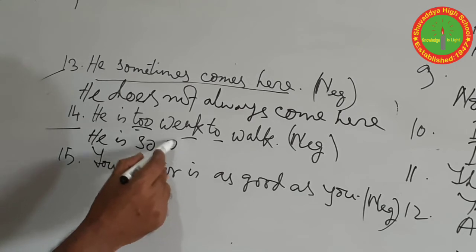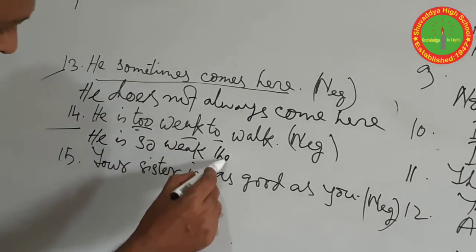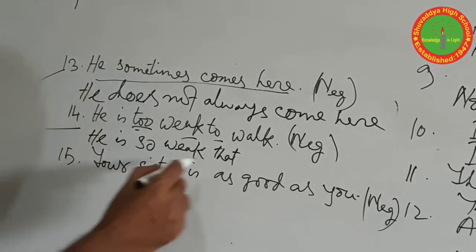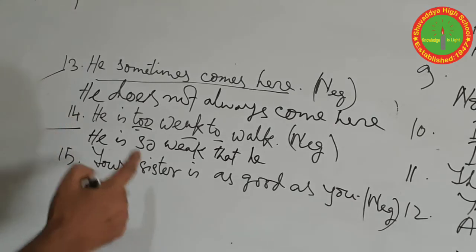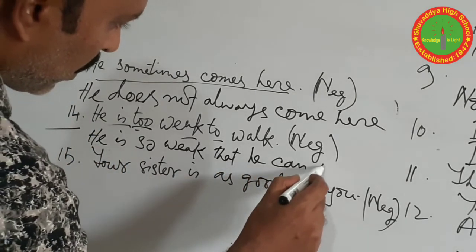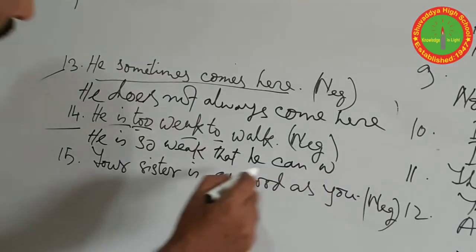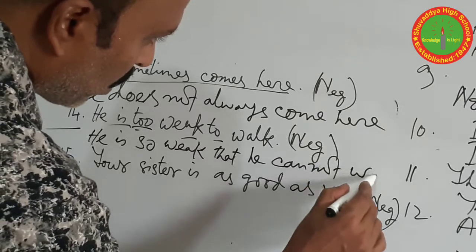He is so weak, and omit the too and then write that. He is so weak that, and according to the subject we should write the subject. If the sentence is present simple, we should use can. He is so weak that he cannot walk.